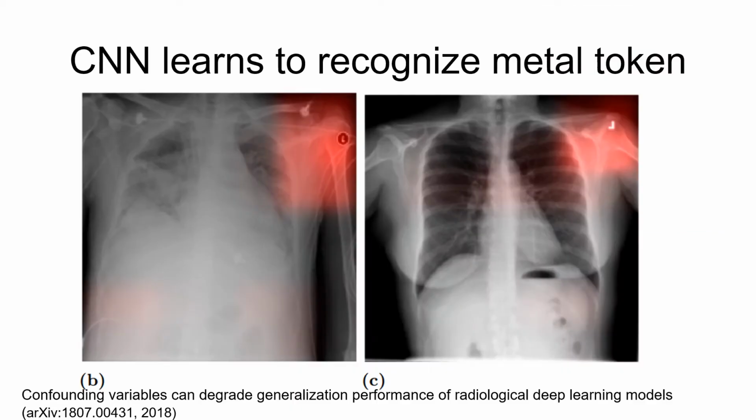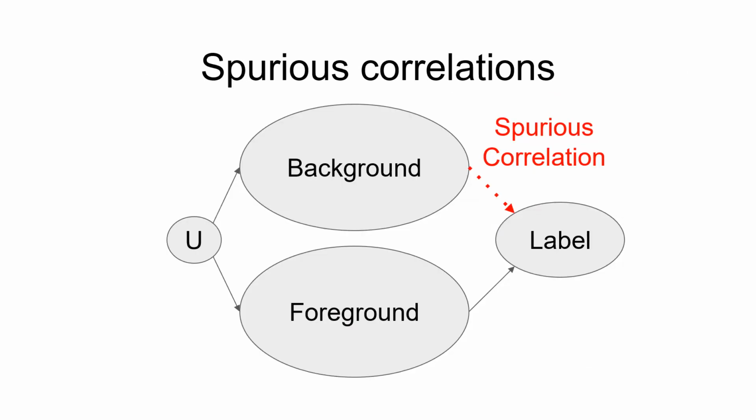And maybe a more alarming case happens in this pneumonia dataset, where the CNN uses the background's metal token instead of lungs to make predictions, discovered by saliency map visualization. This model will fail in a real hospital. Here we call these problems spurious correlations.